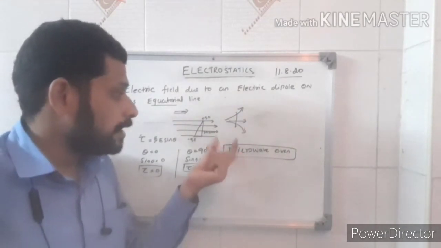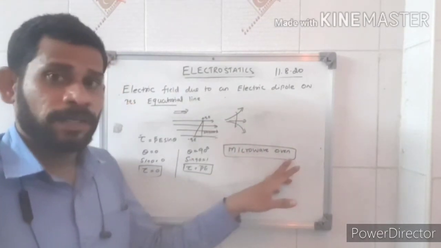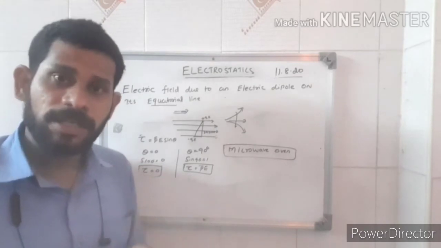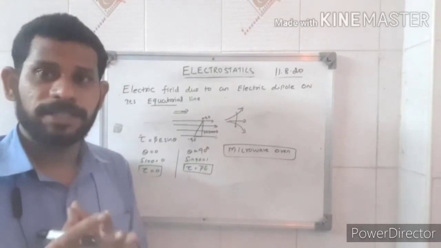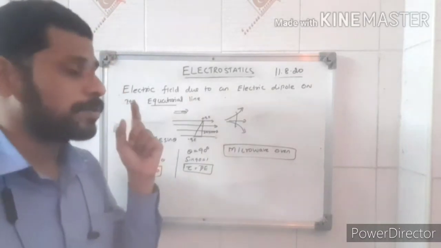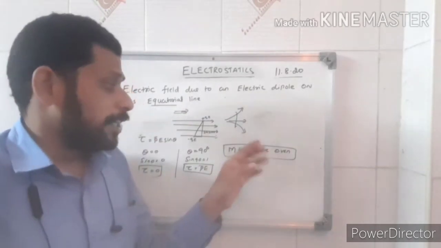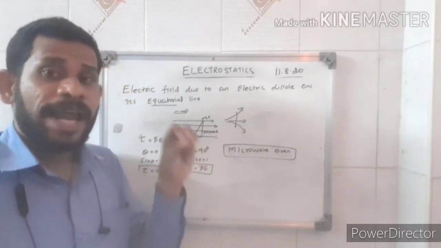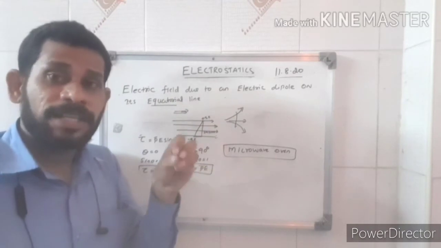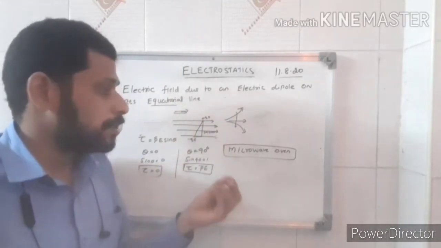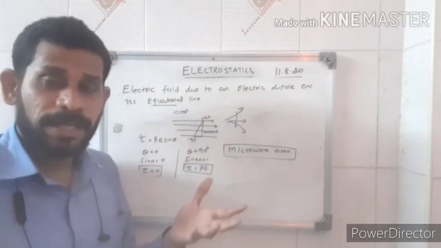So listen, this principle works in the microwave oven. You know very well, water molecules are good electric dipoles. It's a permanent electric dipole. When you switch on the microwave oven, it produces microwaves which act on the electric dipole, that is, the water molecules. So water molecules rotate very fast. They produce thermal energy.